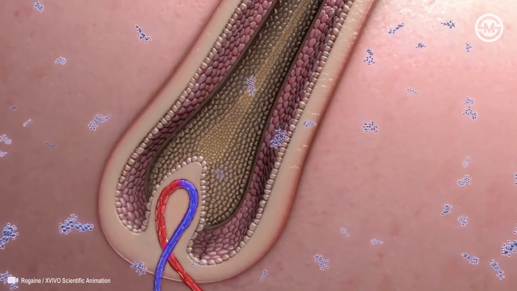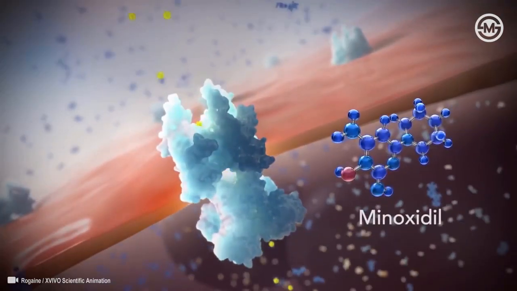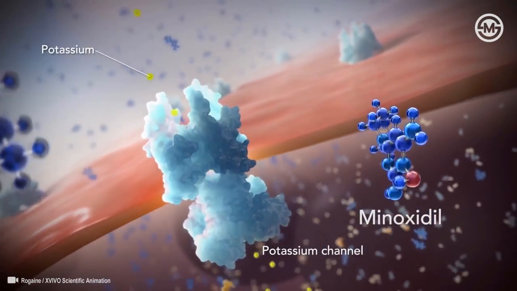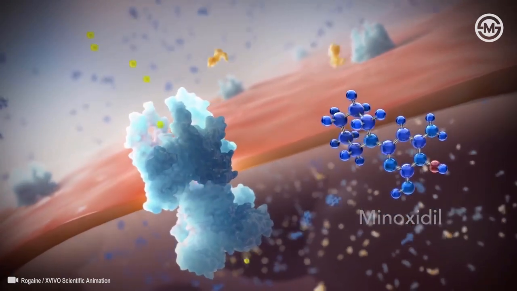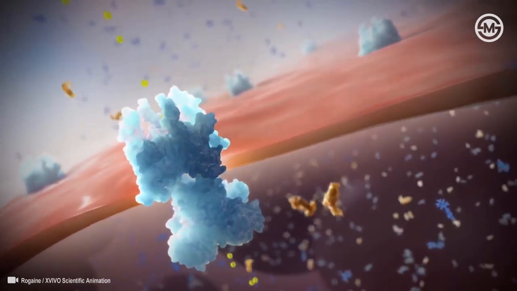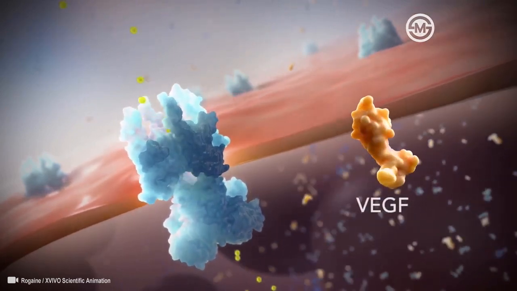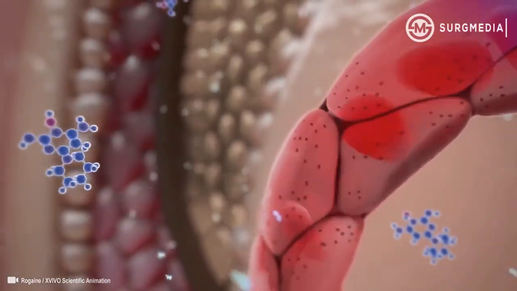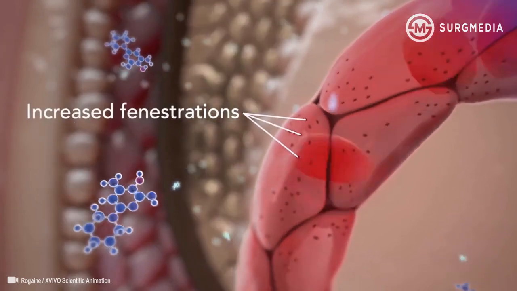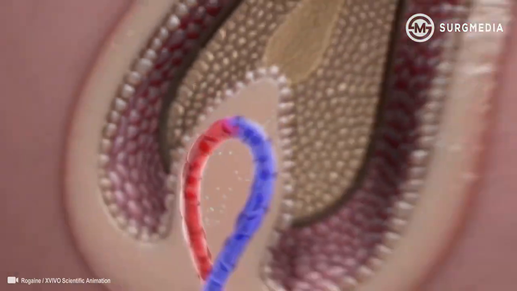Minoxidil diffuses to the hair follicle. It may act in several ways to promote hair regrowth. Minoxidil is an ATP-sensitive potassium channel opener, which may play a role in its ability to stimulate hair growth. Minoxidil may also elevate the expression of vascular endothelial growth factor and increase fenestrations in the parafollicular capillary network, thereby